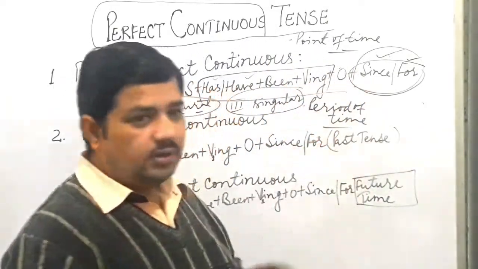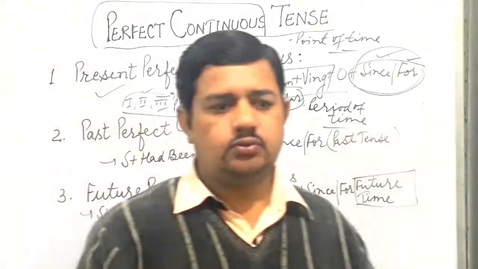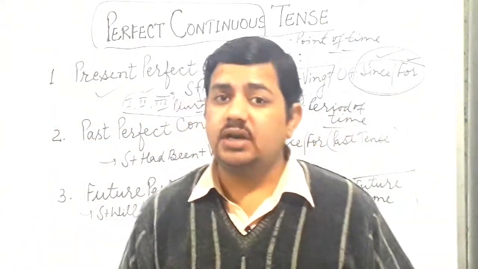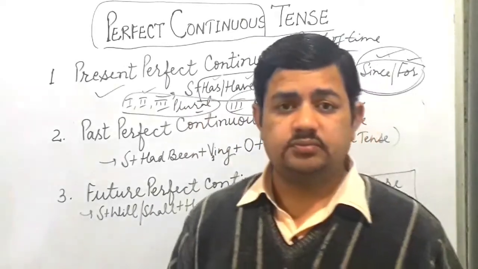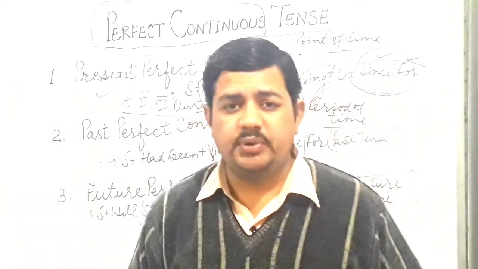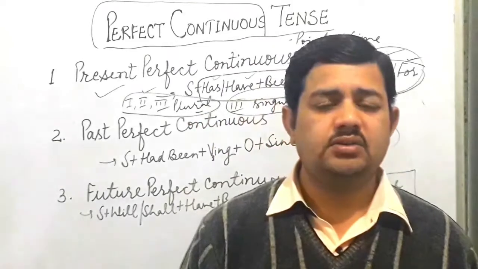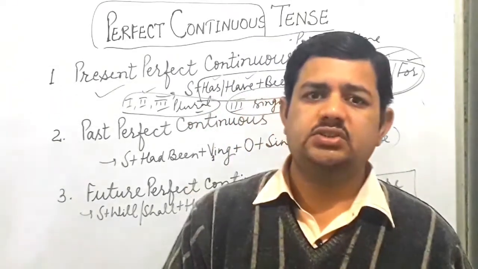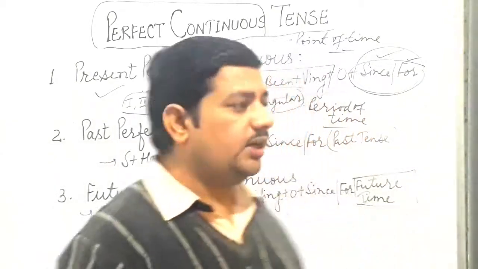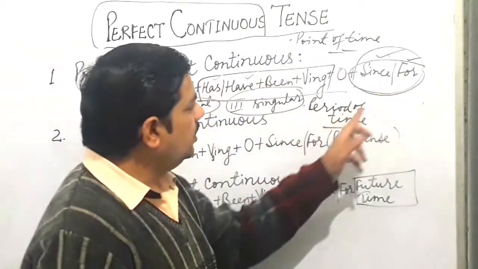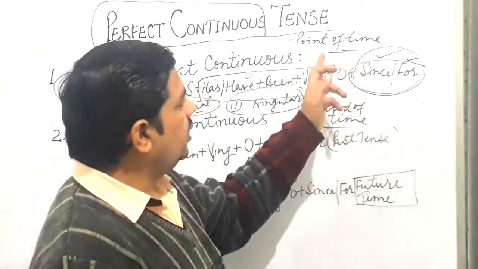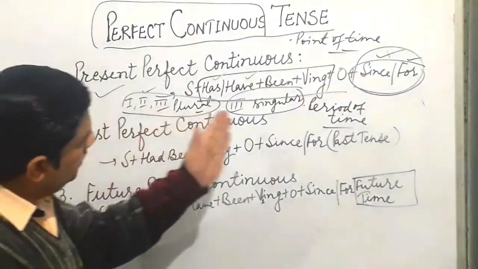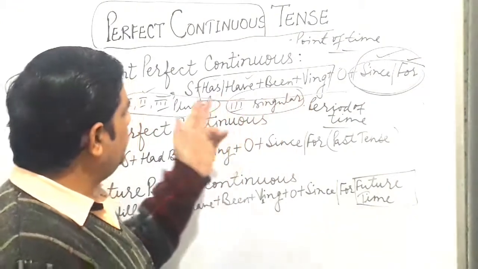But if you are given a unit of time which is already measured, like 7 hours, 5 months, 10 years, 15 minutes, 60 minutes, that is known as period of time. So for period of time we use for, and for point of time we use since. Clear?